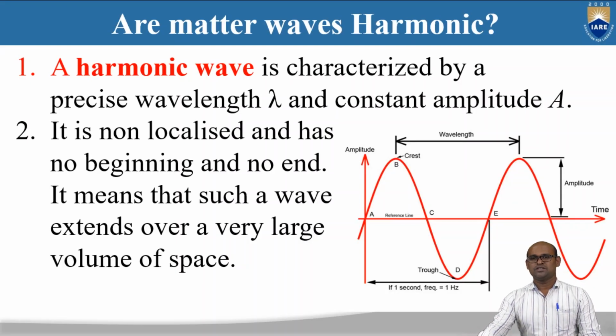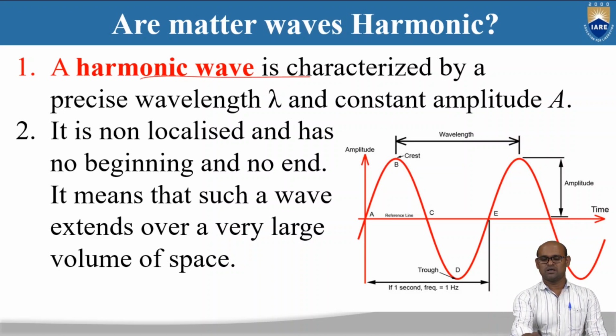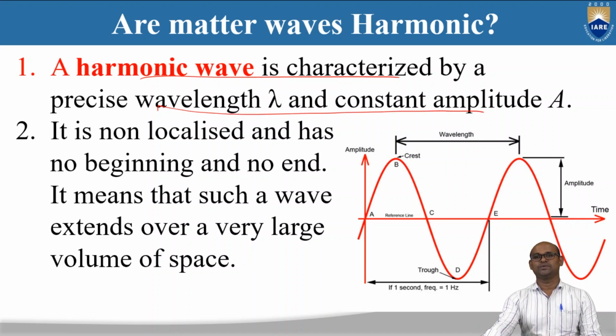In the last lecture, we asked this question: are matter waves harmonic? So actually, what is a harmonic wave? Before answering this question, we need to know what a harmonic wave is. A harmonic wave is characterized by a precise wavelength and constant amplitude. So a harmonic wave is a wave that has precise wavelength and constant amplitude.